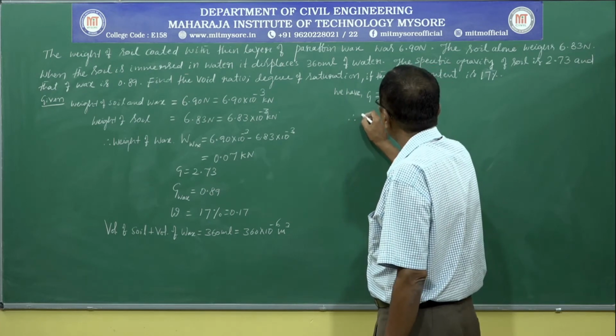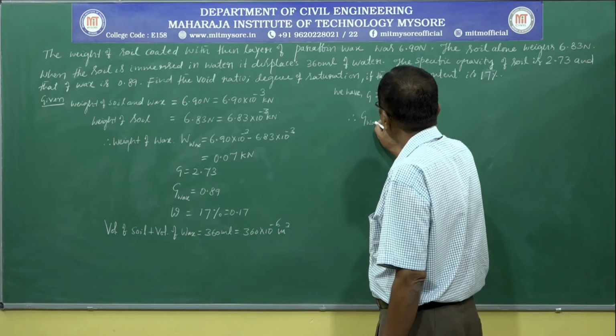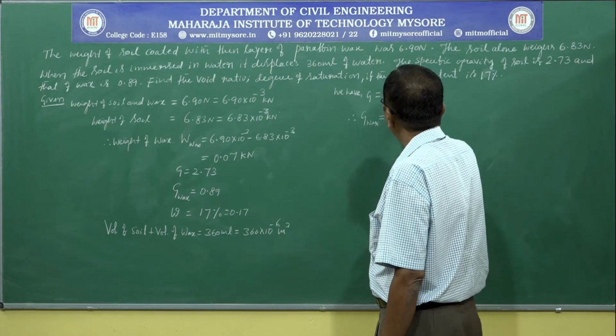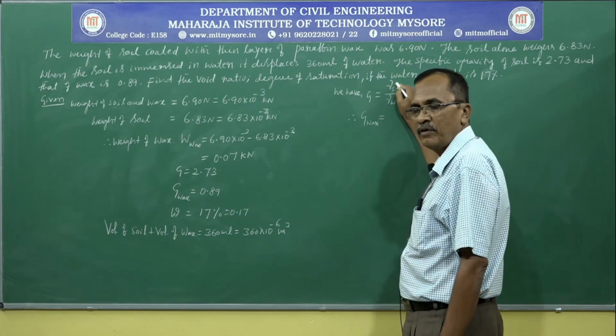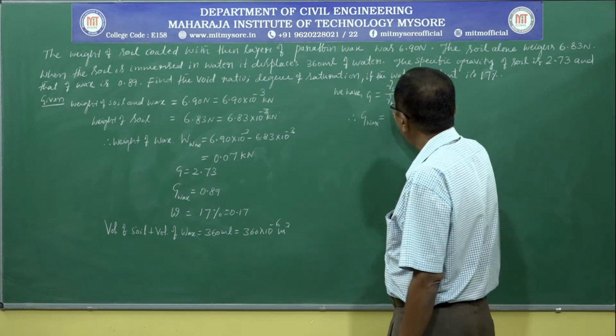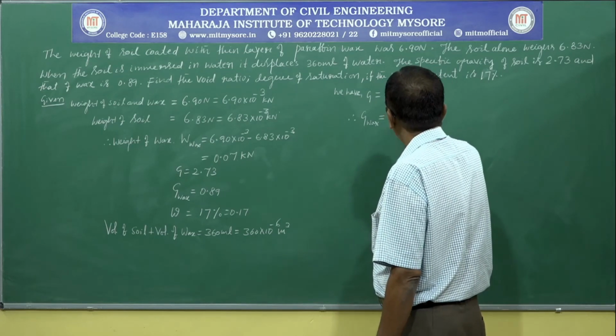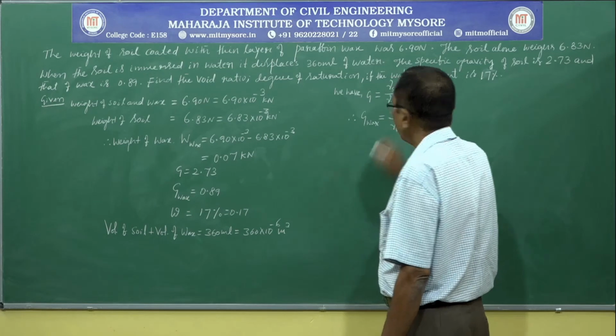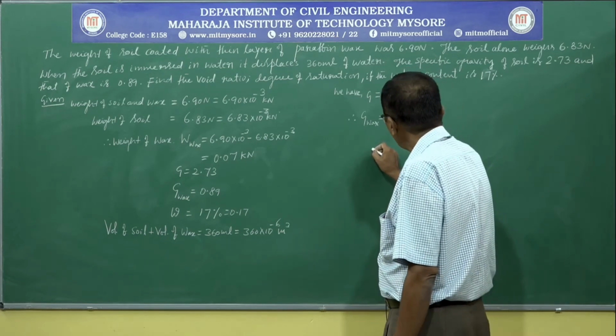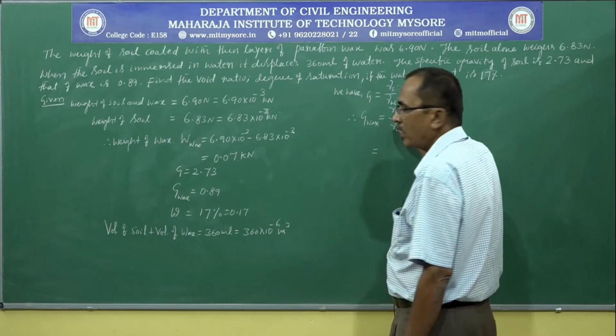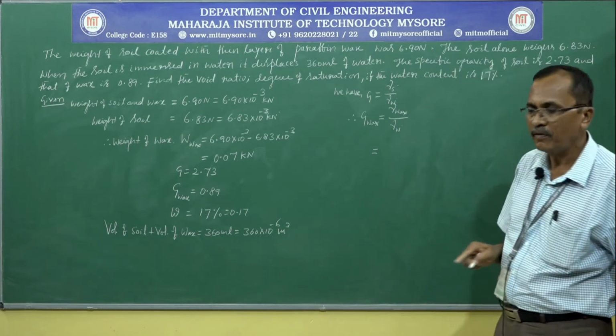G wax is equal to gamma wax, the unit weight of wax, divided by the unit weight of water. Gamma wax is nothing but weight of wax divided by volume of wax.